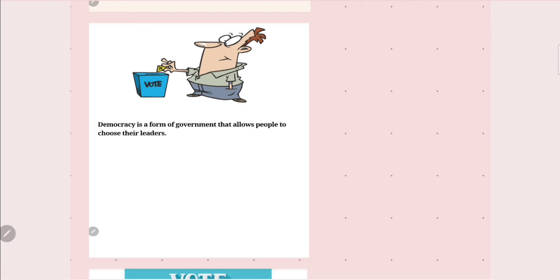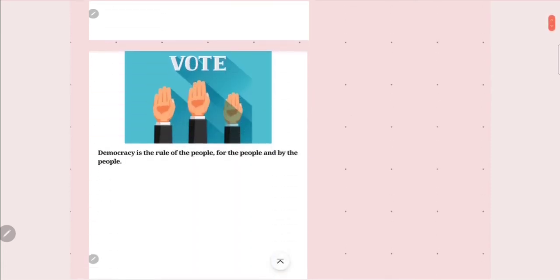You may have heard your parents talking about elections and voting. Moreover, democracy is the rule of the people, for the people, and by the people. It's very simple.